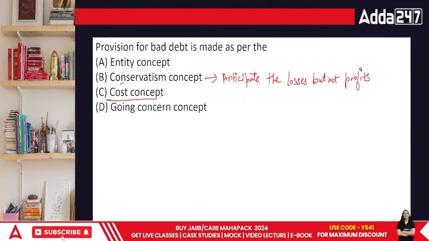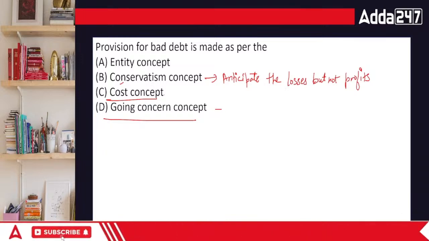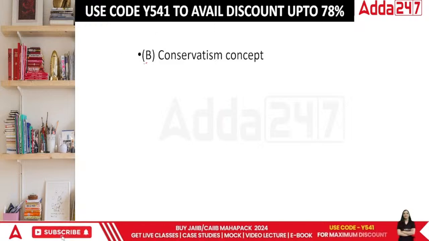Cost concept talks about historical cost. Going concern talks about men may come and men may go, but the organization will continue for a longer period. So the answer is conservatism.